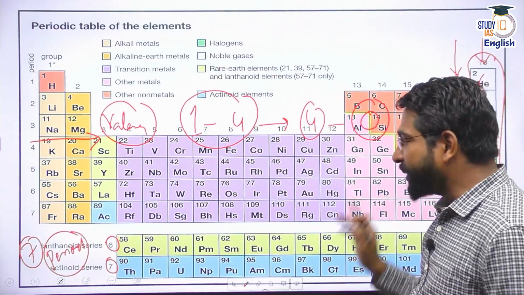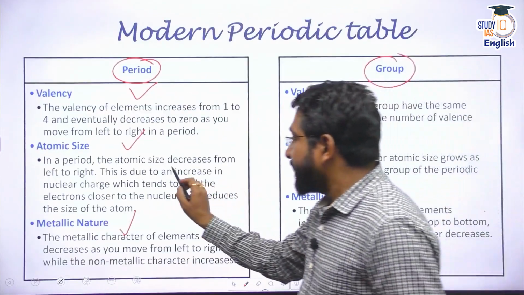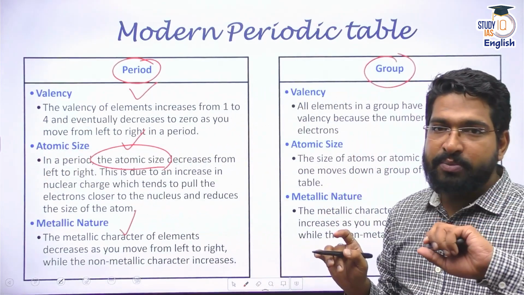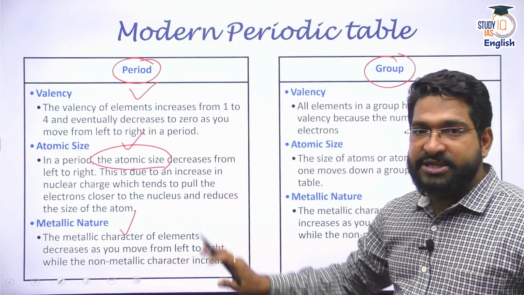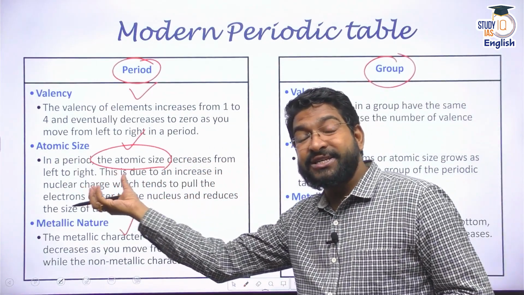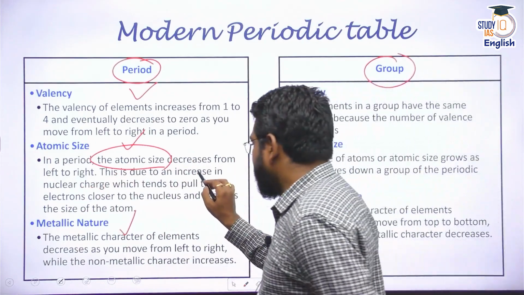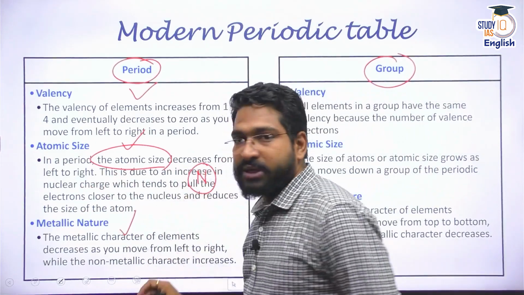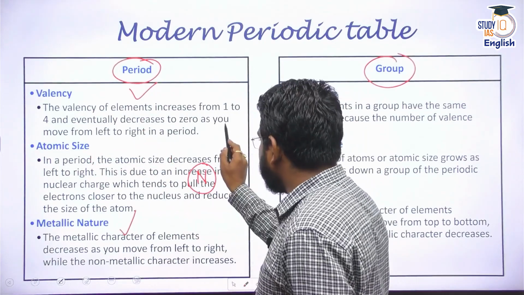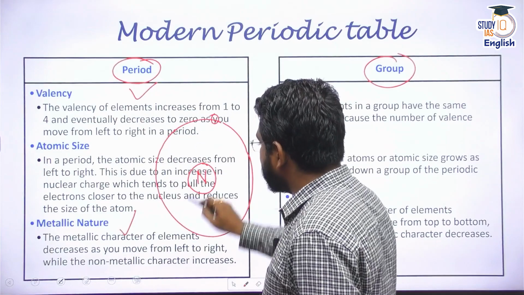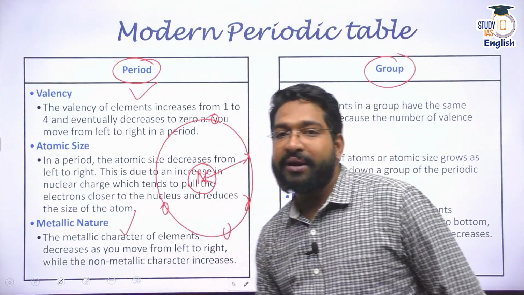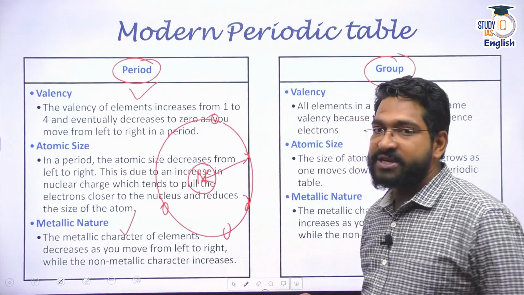Apart from that, when you look at a period, the atomic size decreases from left to right. Now this is a very important pointer. Please remember, in a period, the atomic size decreases. What is the atomic size? Atomic size means this is the nucleus, and the last electron shell that you get, if you say this is the last electron shell, then this defines the atomic radius, from the center of the nucleus.